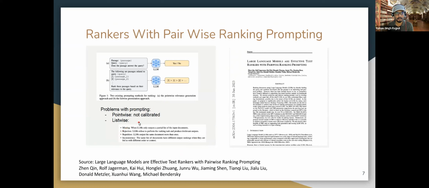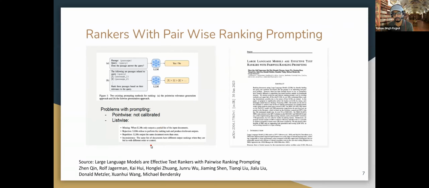In the list-wise approach, there is a lot of inconsistency, and there are other phenomena observed. One of them is that sometimes the LLM only outputs a partial list. That means it sometimes omits certain elements from the list when it is generating the output.